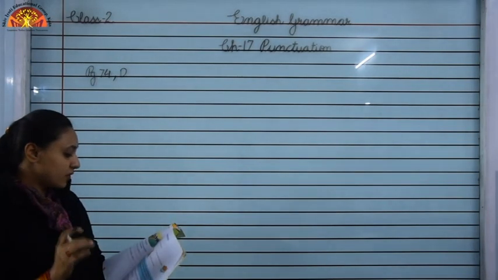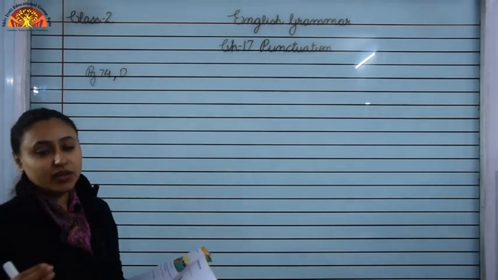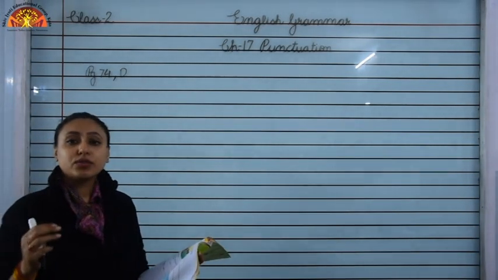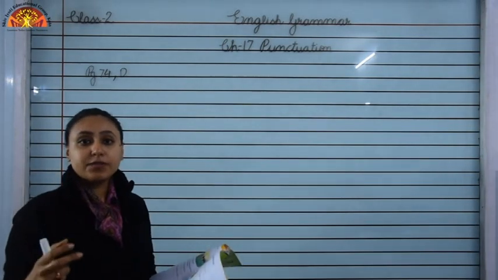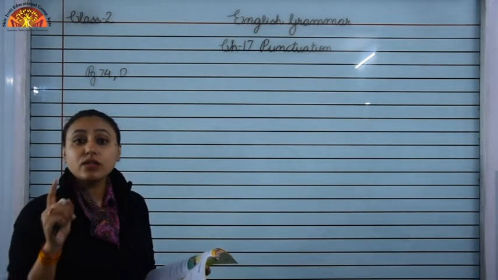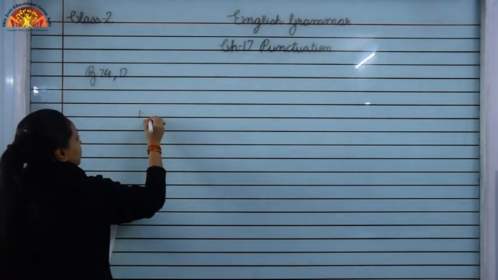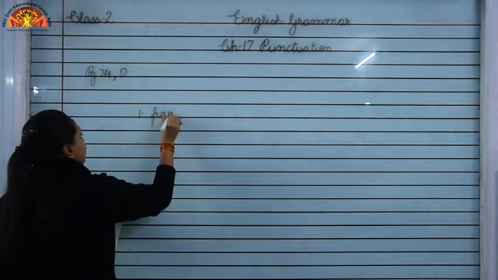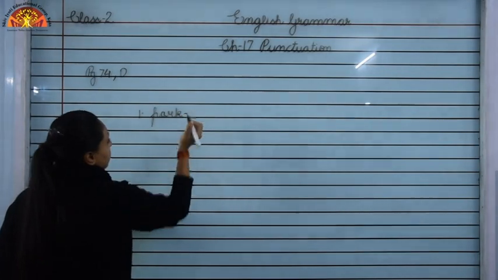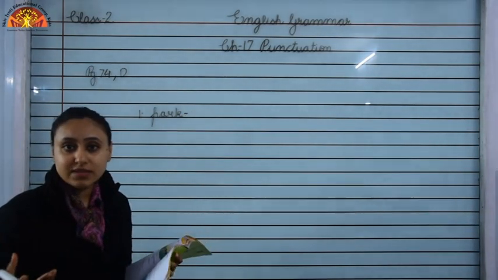Do not forget to use commas. So children, names of places are given to you. You have to tell different animals in that place using commas. Okay. Now look, number 1 is park. So children, you have been to the park with your mother, with your grandmother, with your parents and with your grandparents. So which animals have you seen there?